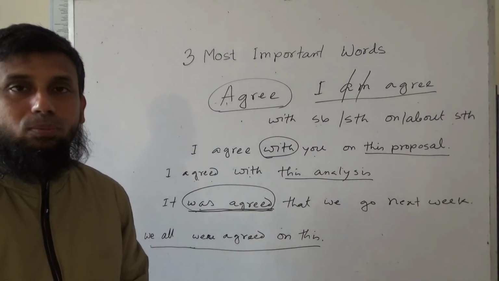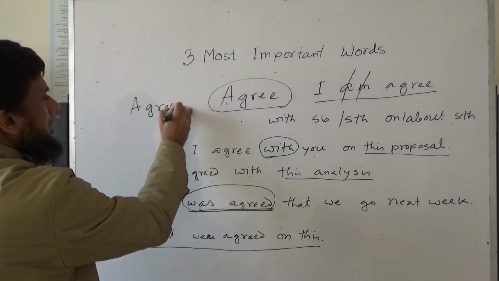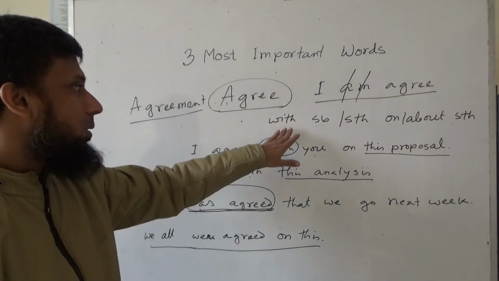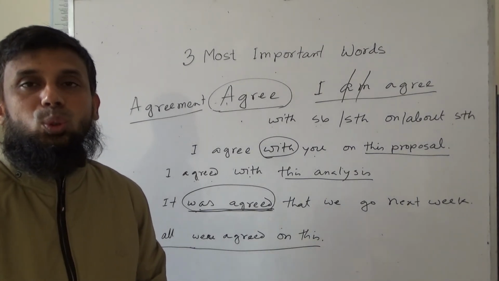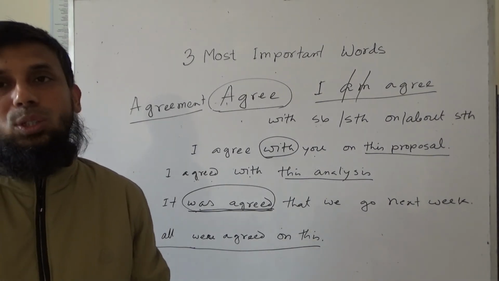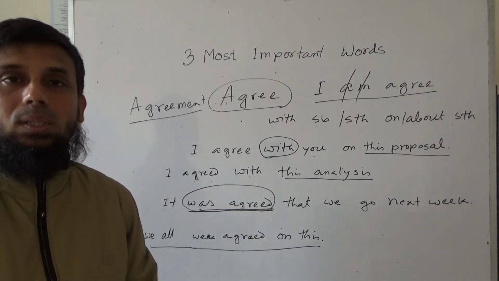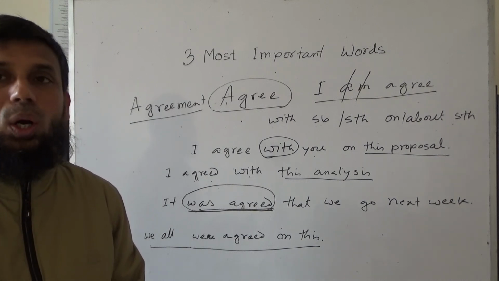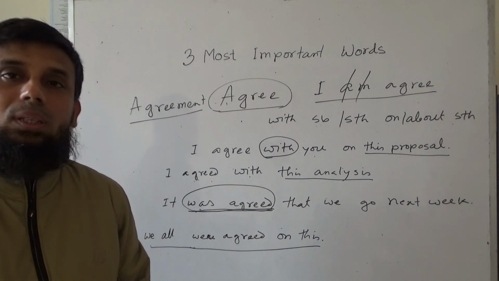The noun form of agree is agreement. Here also we use the preposition with. For example, I had an agreement with you. And if there are two parties, then you can use between. For example, there was an agreement between Bangladesh and India. Or you can say Bangladesh had an agreement with India.